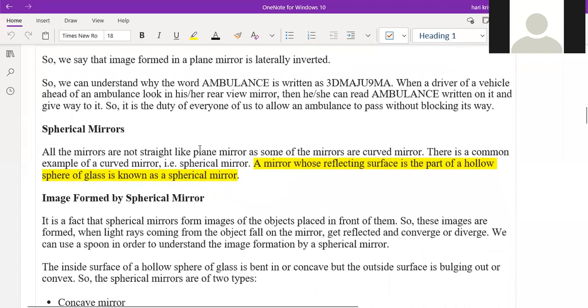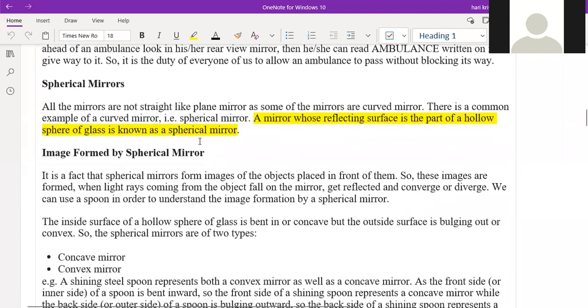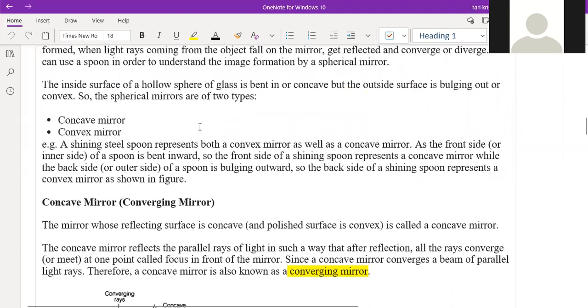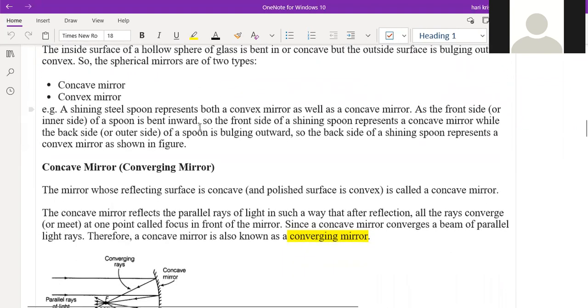Good. So till now we discussed the plane mirrors only. Right now we are going to the spherical mirrors. Spherical mirror means what? Which will have some curved shape. There are two types, concave and convex. One is the concave mirror. The next one is the convex mirror.